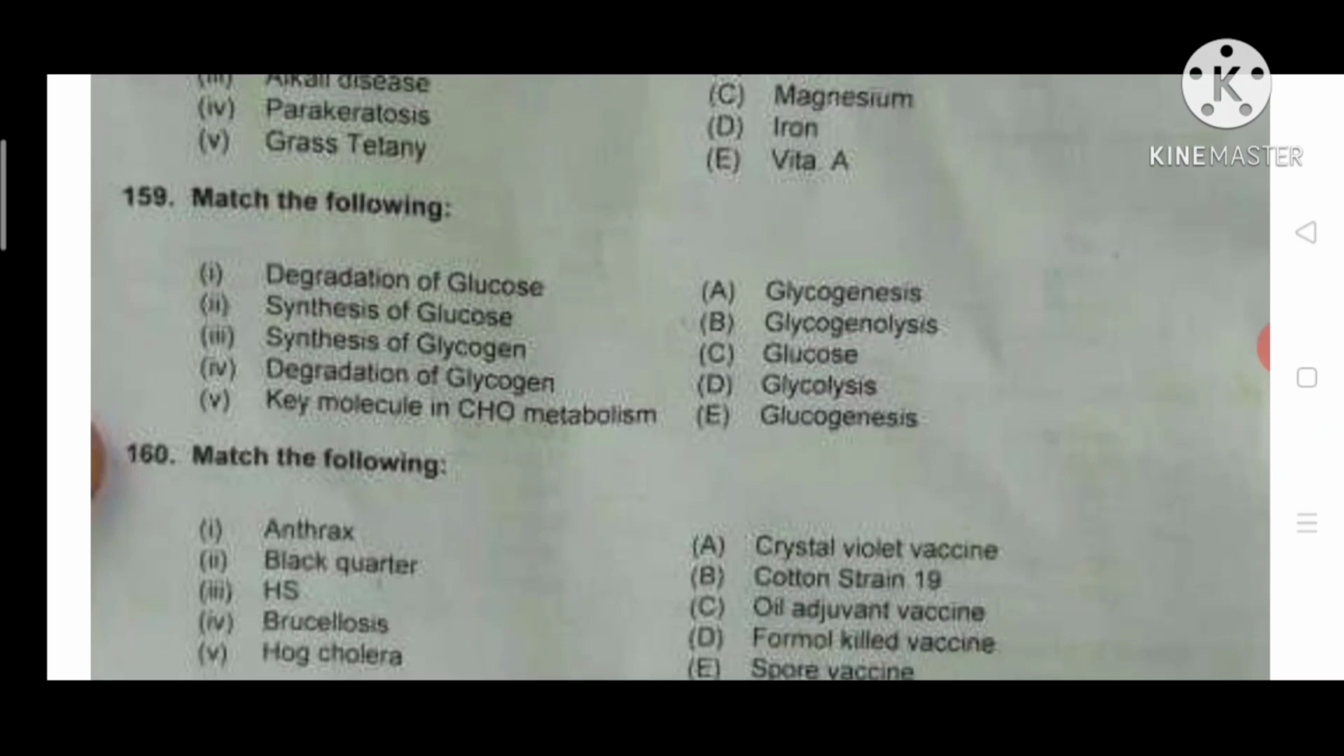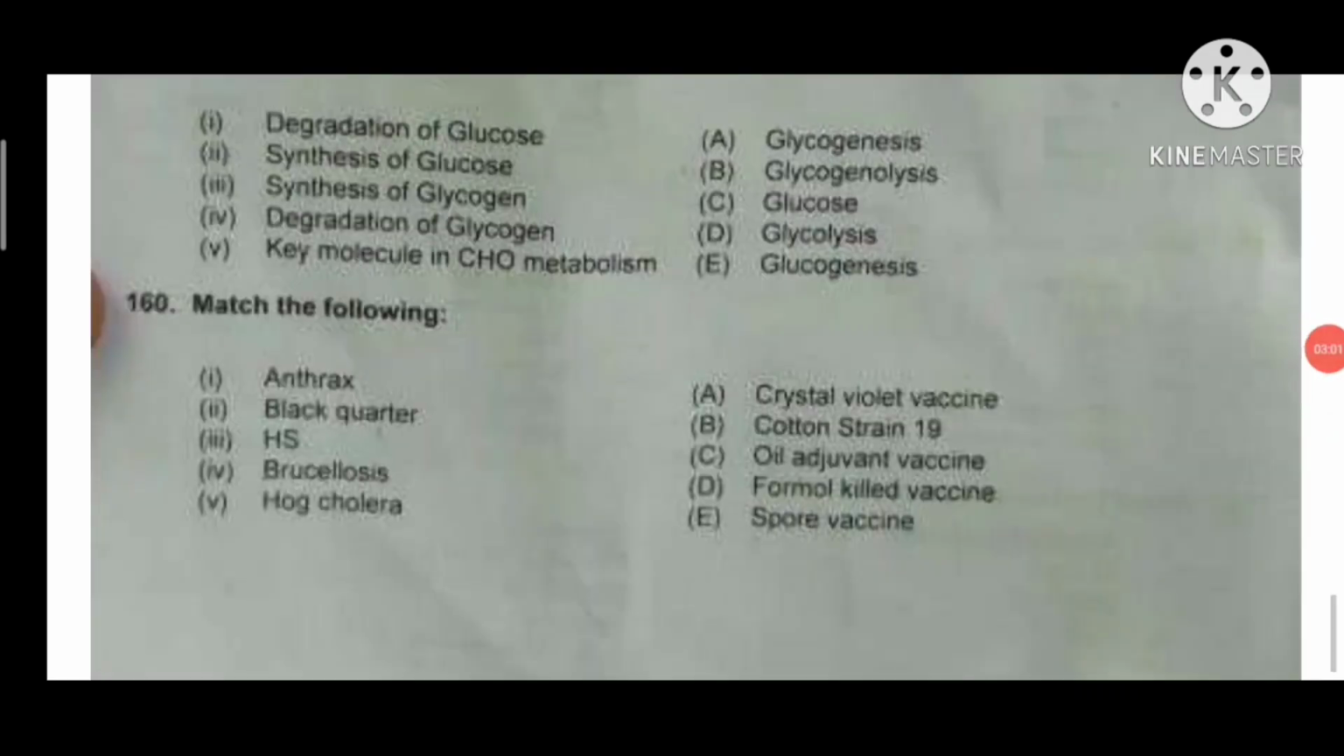Next question is degradation of glucose, glycolysis. Synthesis of glucose, gluconeogenesis. Synthesis of glycogen, glycogenesis. Degradation of glycogen, glycogenolysis. The key molecule of carbohydrate metabolism is glucose.